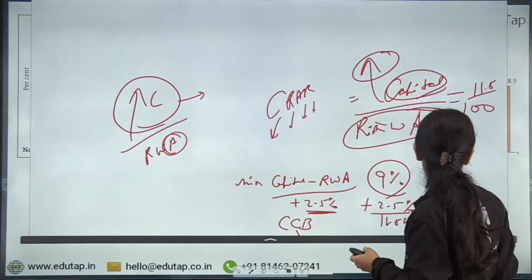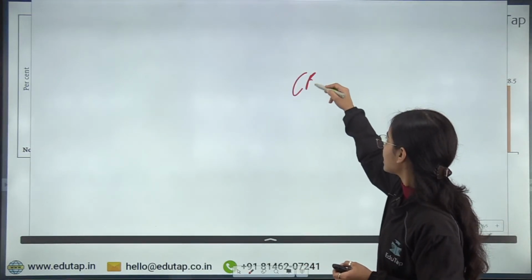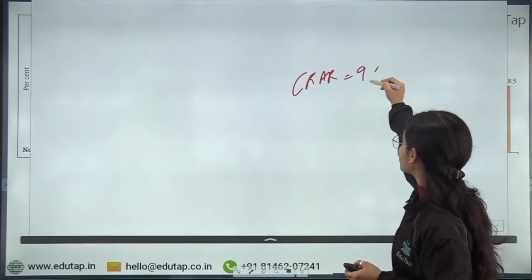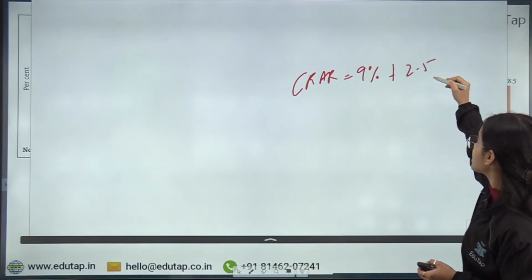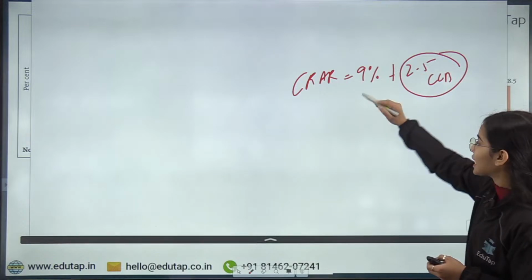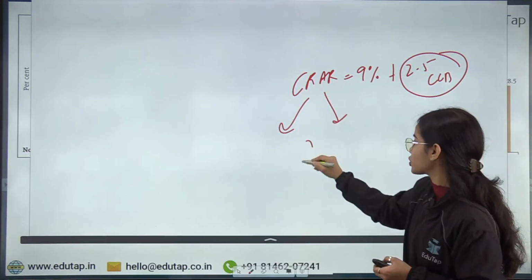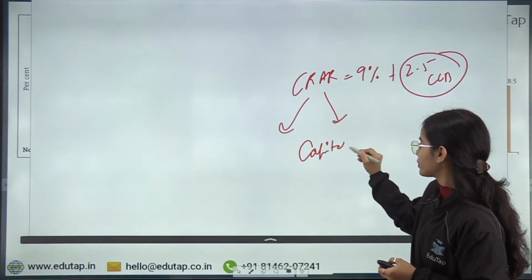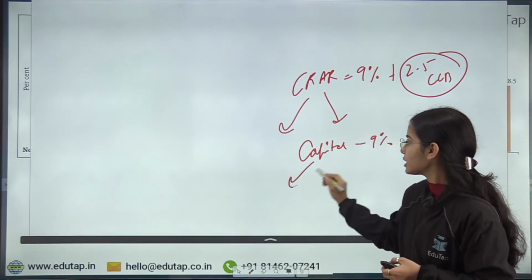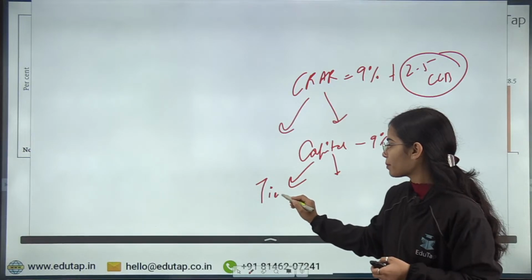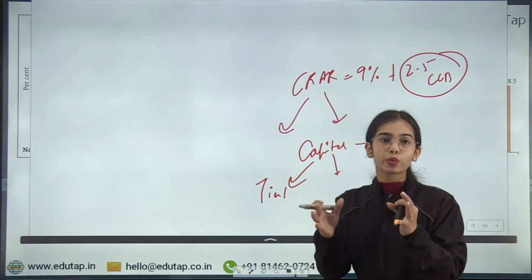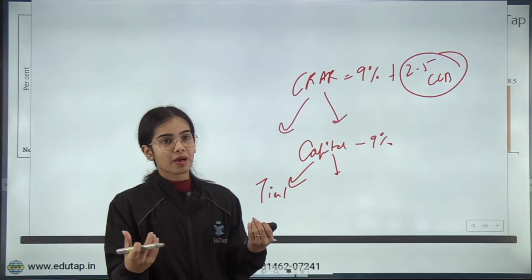Now in the CRAR of 9% plus 2.5% capital conservation buffer, in the 9% CRAR the bank has to maintain capital of 9%. Now this capital is in tier 1 capital. Tier 1 capital is the most liquid capital that the bank is holding.